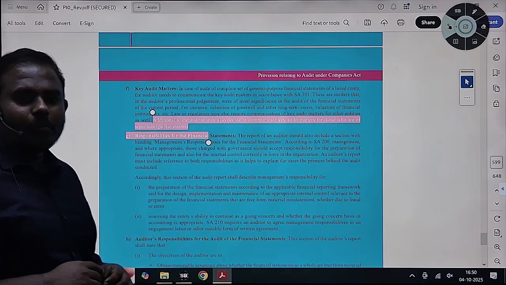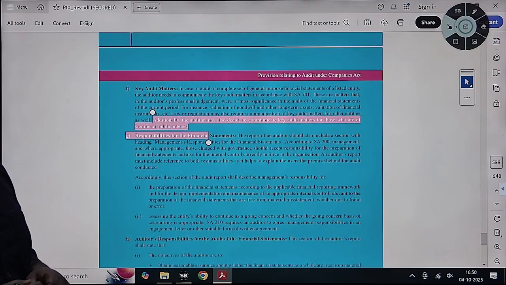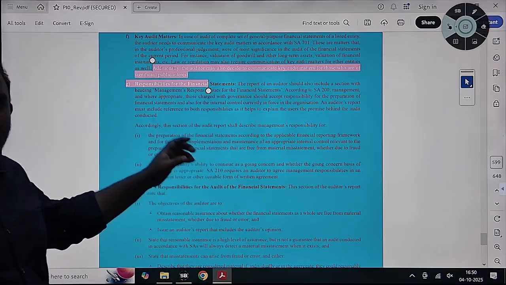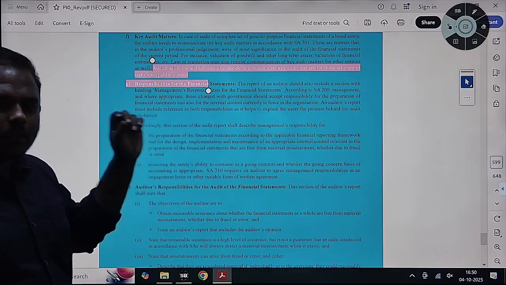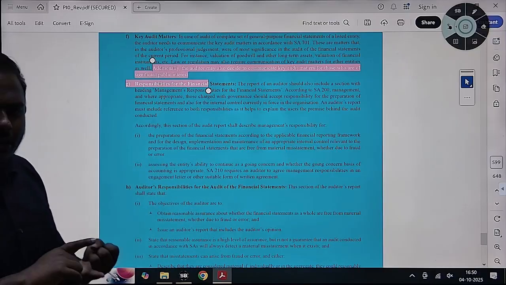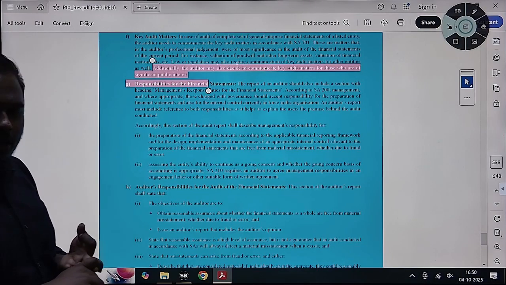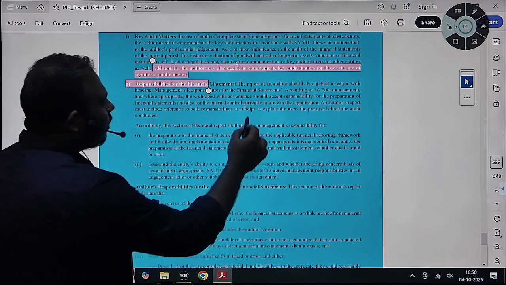Responsibilities of financial statement, ये किसका होता है? Responsibility of financial statement management का होता है. So management का क्या क्या responsibility? The section is responsibility for financial statements. Management को internal controls maintain करना है, अच्छे से financial statement prepare करके देना है, and unrestricted access to auditor. The same has been mentioned.